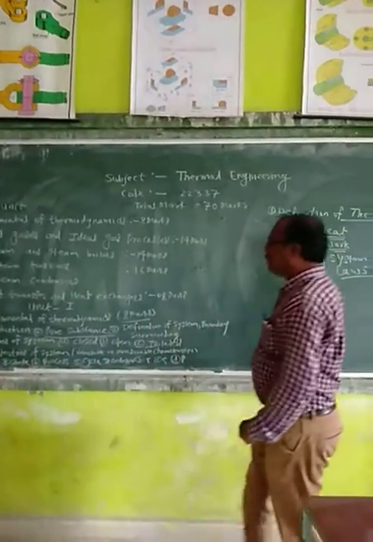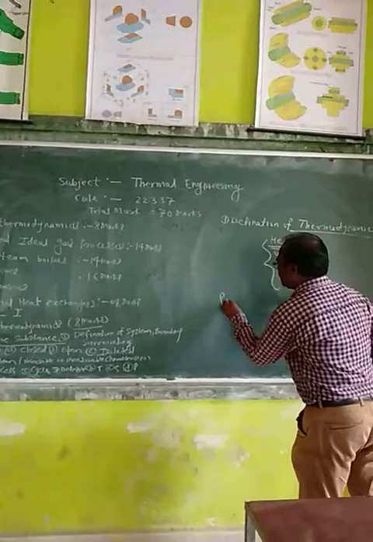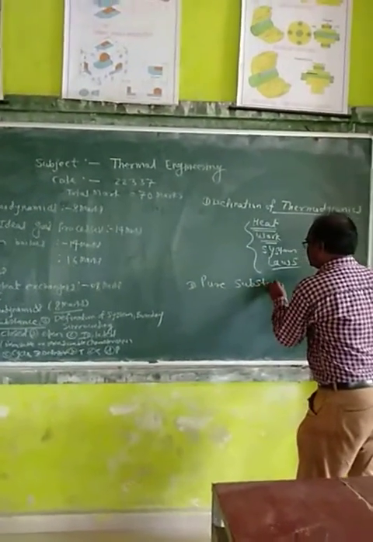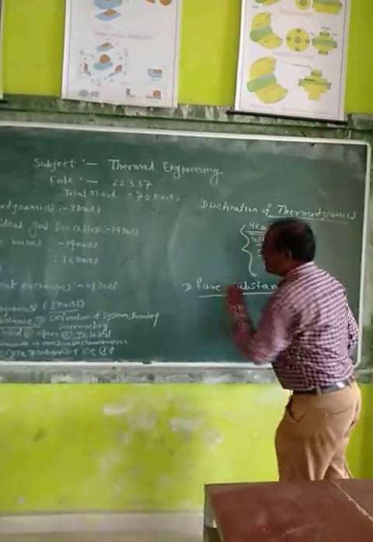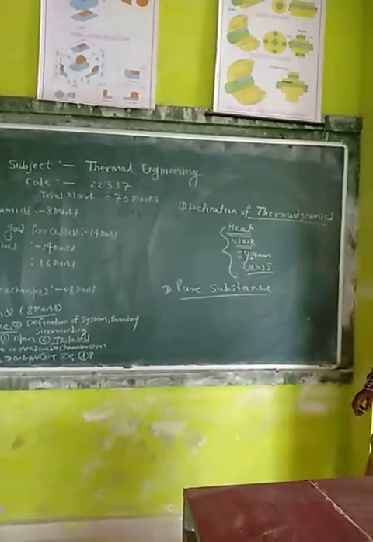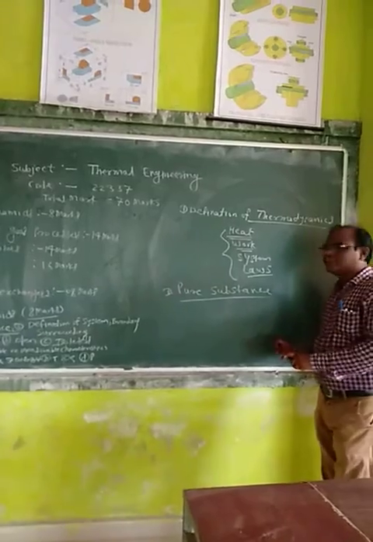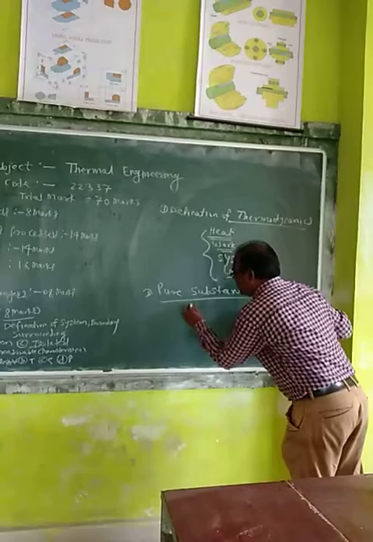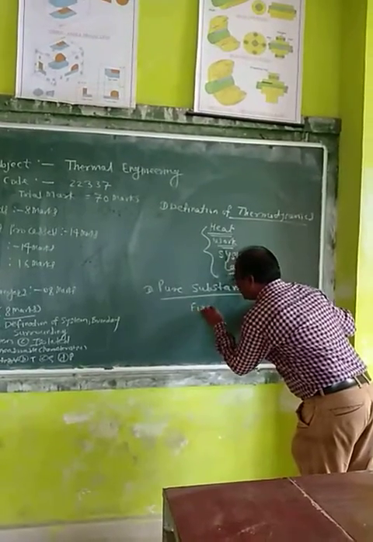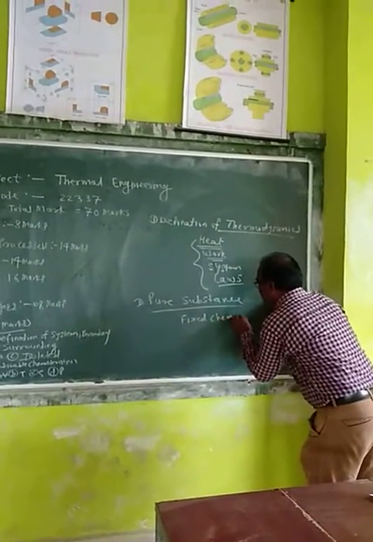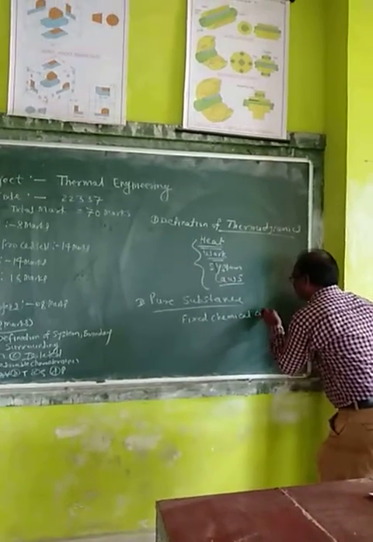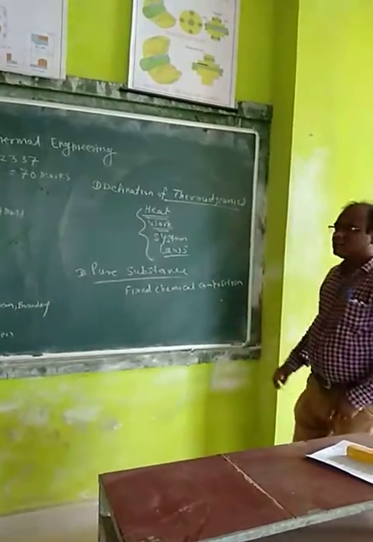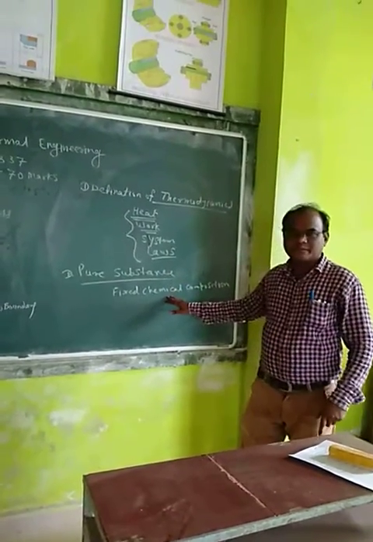Now next concept is the pure substance. What is meant by the pure substance? Second is the pure substance. The pure substance means the substance which has fixed chemical composition is called as a pure substance. Pure substance means fixed chemical composition. Fixed chemical composition is called as a pure substance.